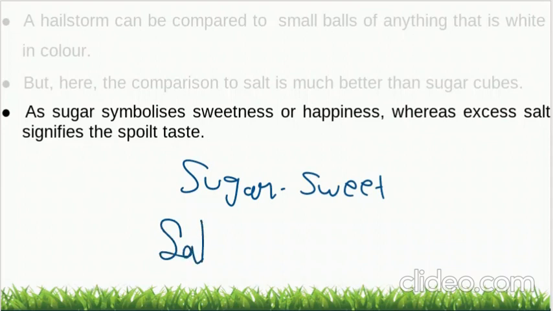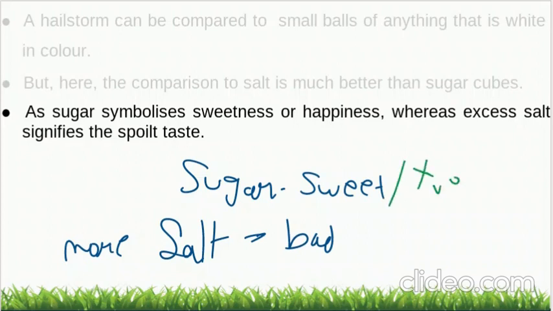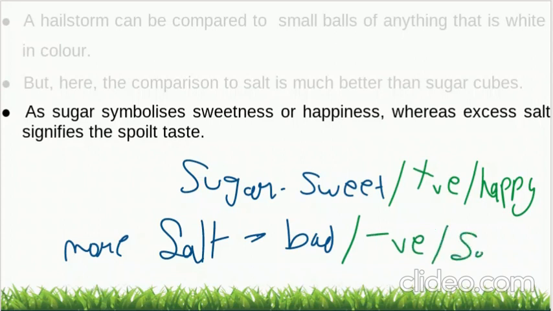But if there is more salt in any food, what will happen? It will give a bad taste. So what do we understand from here? That when we talk about sweet, we talk about positive things or happiness. But when we use salt in a story or in a poem, as a poetic device, we use it in a negative sense, for sadness. So sugar stands for sweetness or happiness in a poem or a story, but excess salt signifies a spoiled taste, meaning a bad thing.